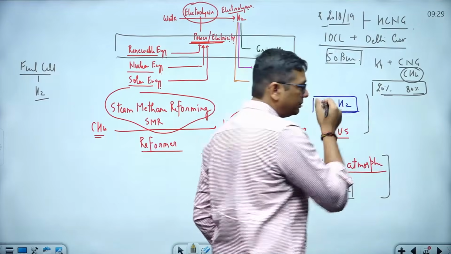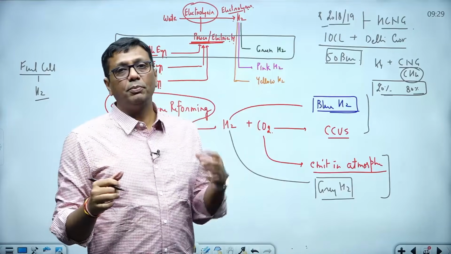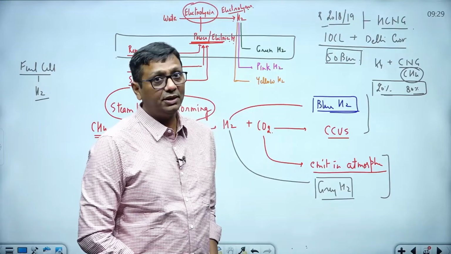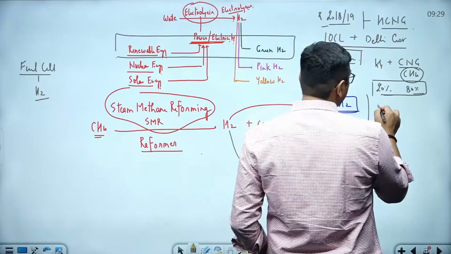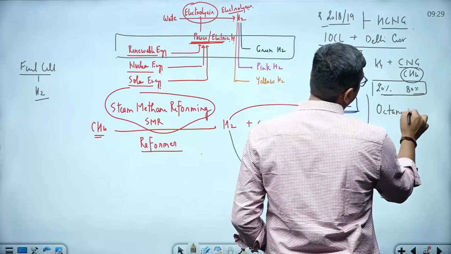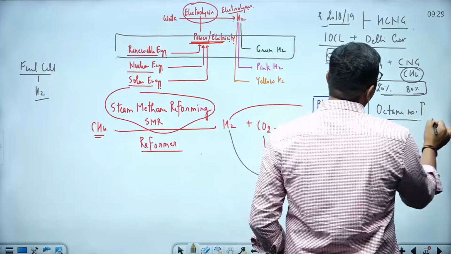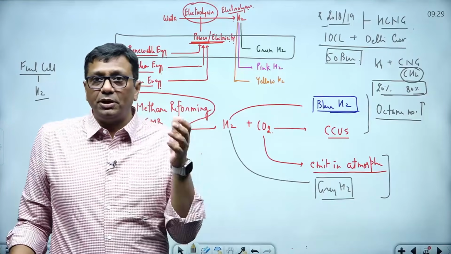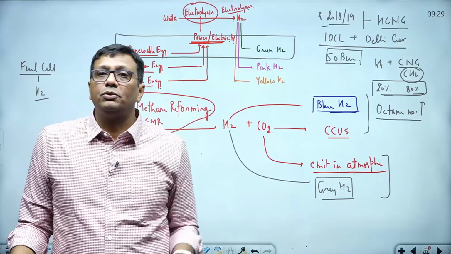This mixing we even popularly call a hythane engine: 20% hydrogen mixed with the methane, guys, 80% methane. And see what happened there, guys. Their octane number increases. What is octane number? I hope you guys know very well. It's the parameter by which we identify the quality of petrol and CNG.